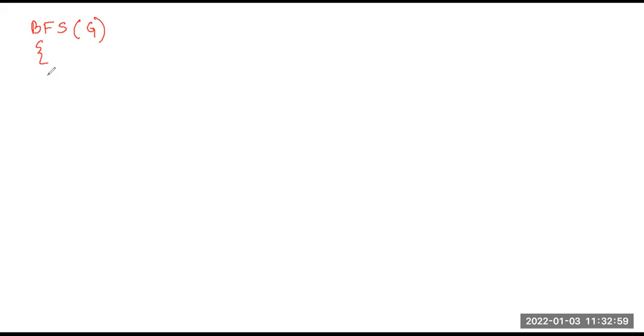Then I will decide whether the edges incident on that vertex are undiscovered or discovered edges. After that, all the condition checking will be done. So for the first stage, my input is the graph and my aim is the traversal. Initially all the vertices are unvisited and all the edges are undiscovered. So what will I write when I need to write it in the form of an algorithm?